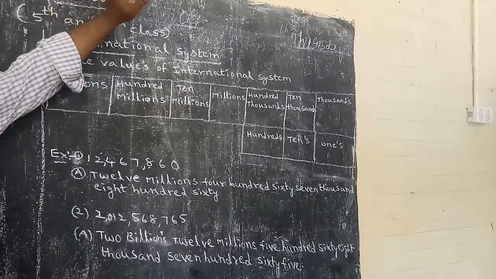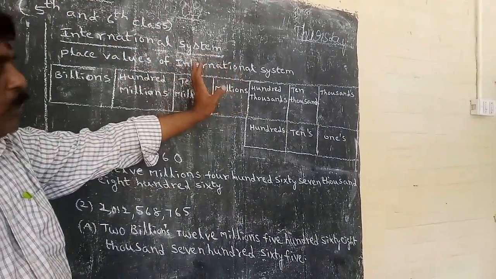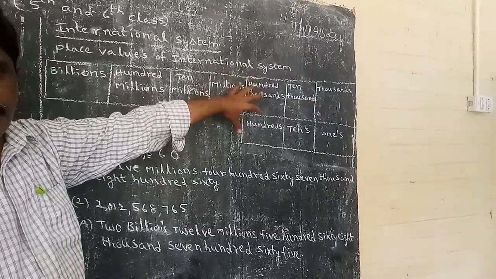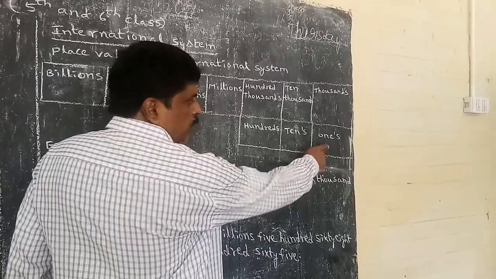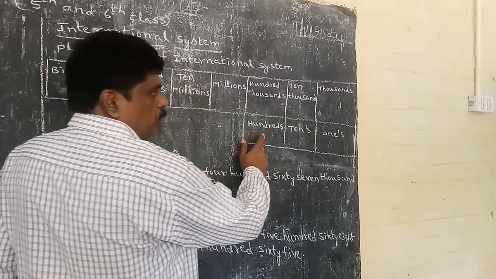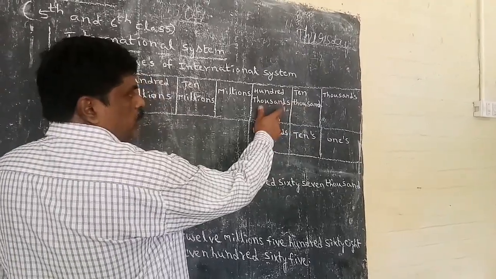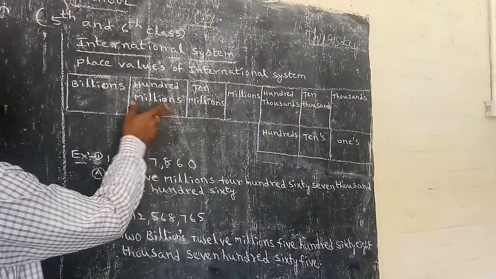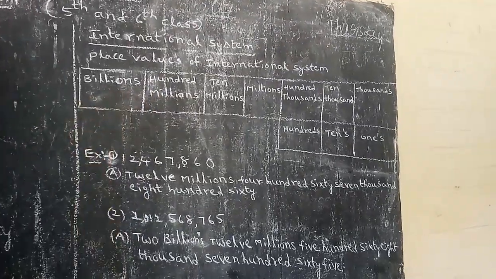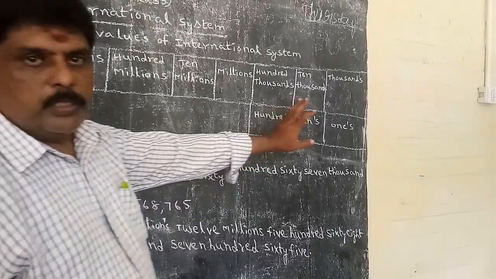Okay, the other number system is the international number system. The place values of the international system are written here. The place values of the international system are ones place, tens place, hundreds place, thousand place, 10,000 place, 100,000 place, millions place, 10 millions place, 100 millions place, and billions place. All of you understand or not?